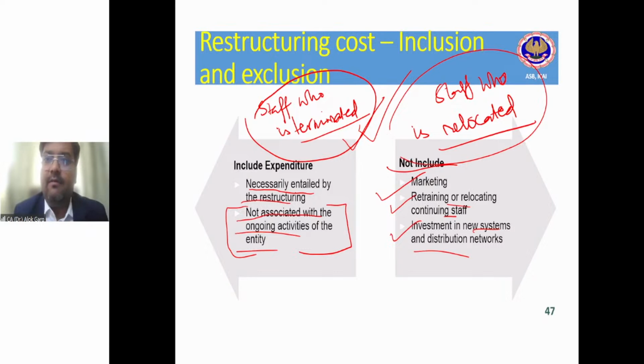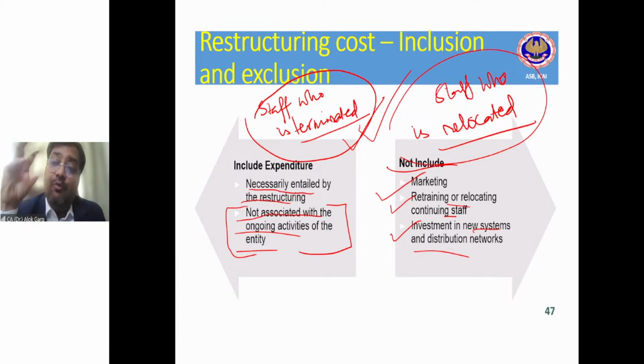For example, the company is terminating the staff, right? There are 100 employees and the company is terminating 60 employees and relocating 40 employees, right?